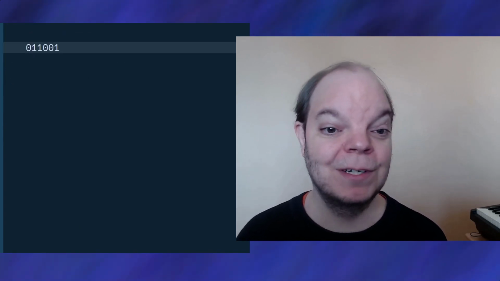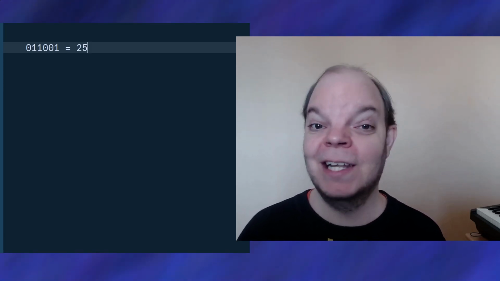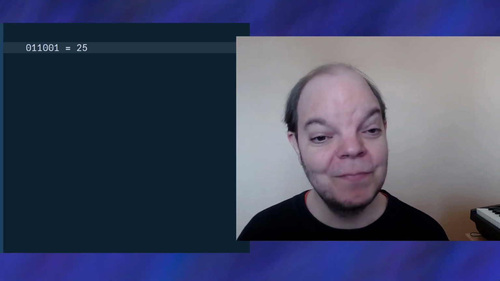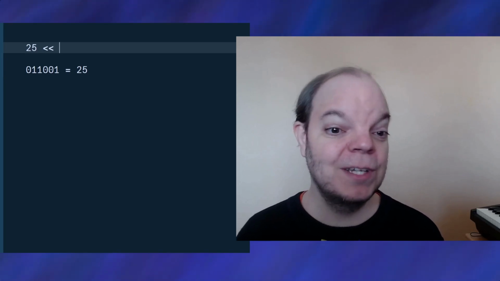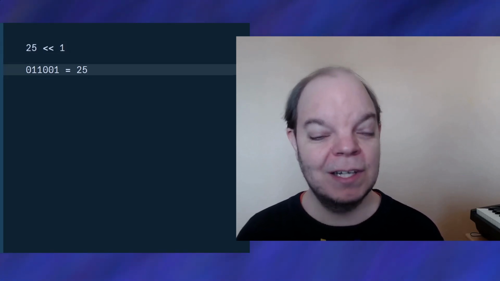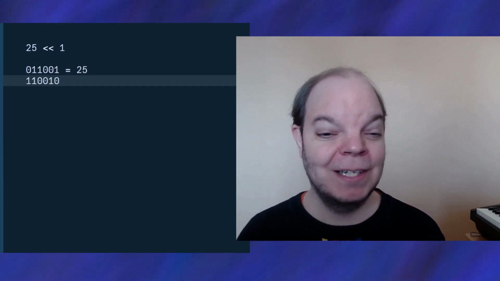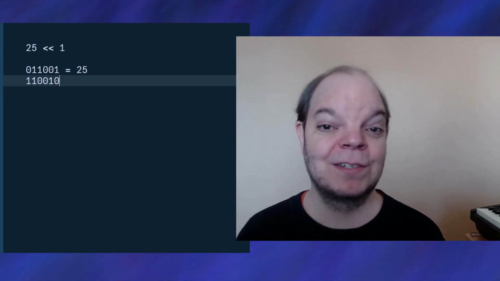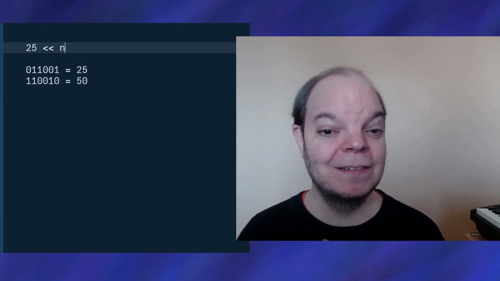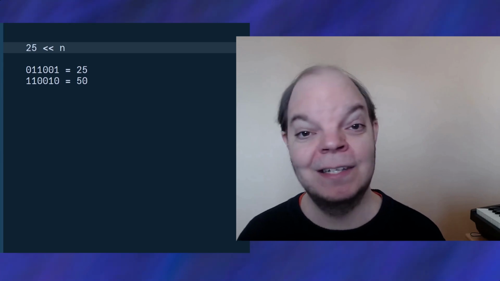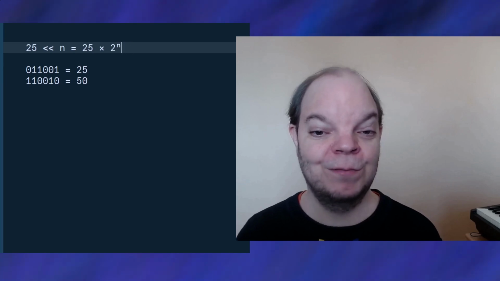Number 4, bit shifting. Imagine you have some binary number, which in this case is 25. So bit shift means that we're shifting the bits either left or right. So let's start with left. In most programming languages, we would write it as two less-than characters. So 25 shift left 1 would mean that we're shifting all of the bits to the left by 1, and then we're adding an extra 0 at the end. Now, the effect of this is the same as going times 2, so this would result in 50. So in other words, if you shift left n, which would mean that you're shifting left by n number of bits, then that is actually the same as multiplying it by 2 to the power of n.